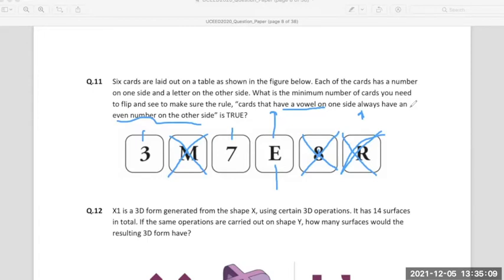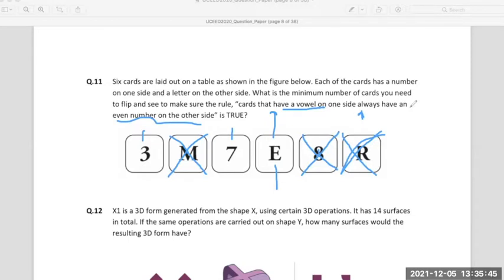So I will say I'm not worried about non-vowels, so I'm not even going to touch them. So those are my big no. And I'm not sure about even numbers having some kind of vowel at the back. So I'm not even interested in picking up even numbers, and that's why I eliminated M, R, and 8. The remaining ones I was left with were 3, 7, and E, which I will flip.